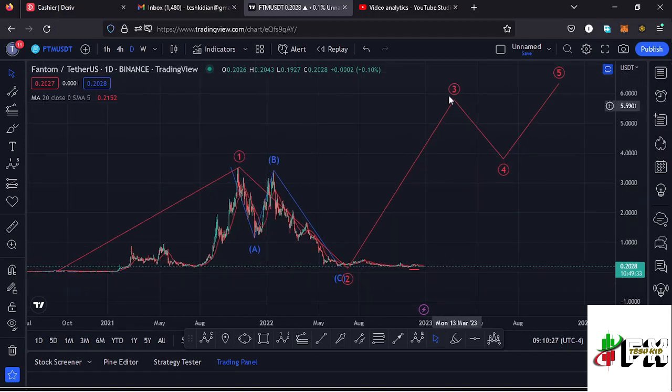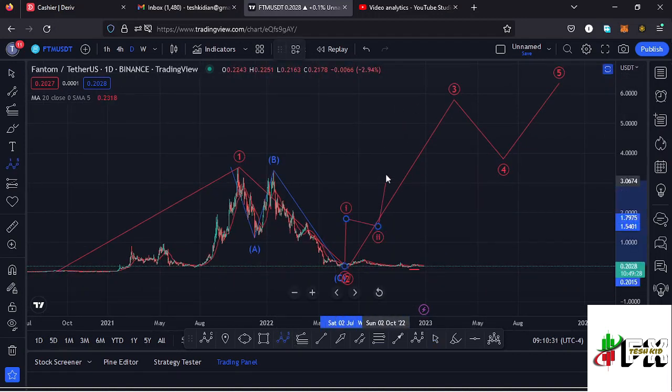And because a wave 3 to the upside is an impulsive wave, I will also be expecting to see fractal waves in formation within that higher additive count 3 to the upside, having the wave 5 completing the formation of that fifth wave to the upside.